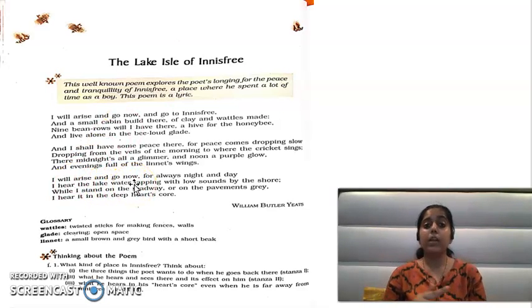मैं क्यों जाऊंगा अब? Now the poet is giving the reason why he wants to go to this lake. For always night and day, I hear the lake water lapping. क्योंकि आजकल मुझे दिन रात, रात को और दिन में, what do I hear? What does the poet hear? He hears the lake water lapping with low sounds by the shore.